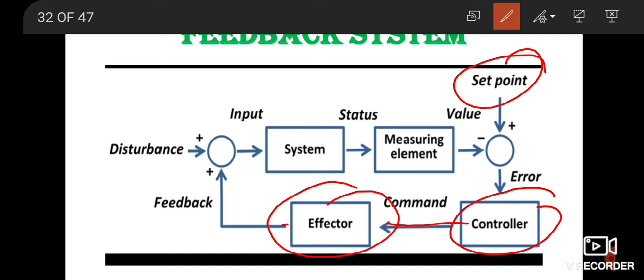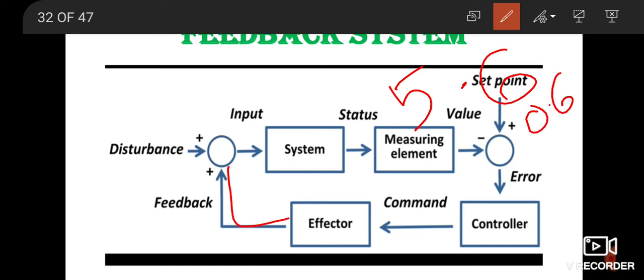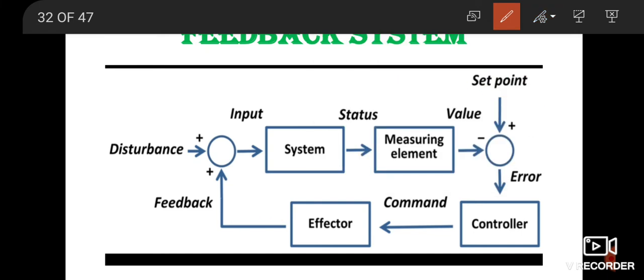That means it will bring an effect, that there is this much error, and then it will give the feedback to the system. If the value is higher than the required value, it will give the feedback that the value is higher. We desire 5, we are getting 5.6, so it has to be reduced by 0.6. That feedback will be given to this particular system. Now this again provides another input, and it will reduce it by 0.6.